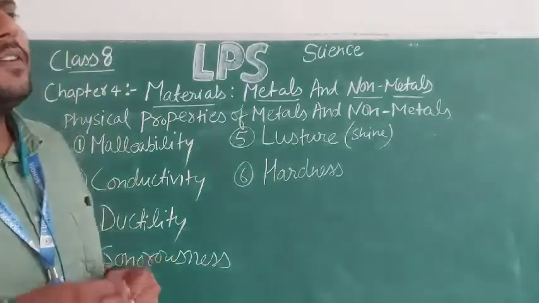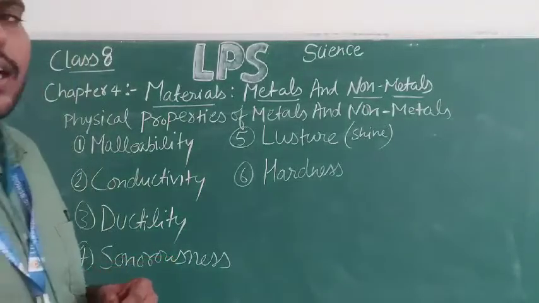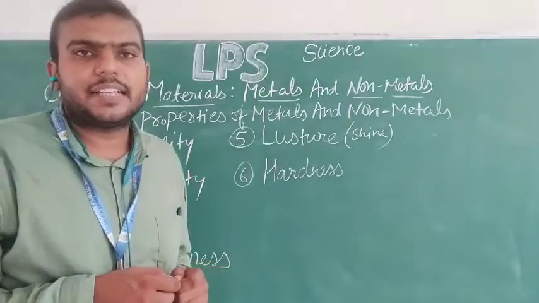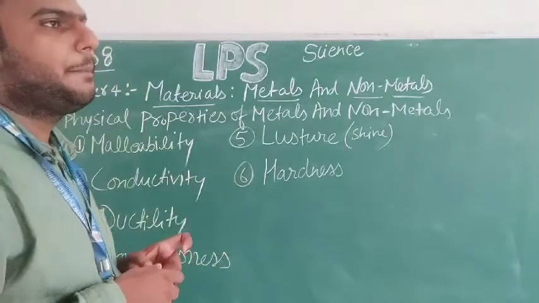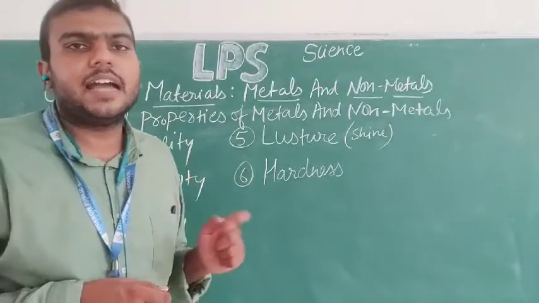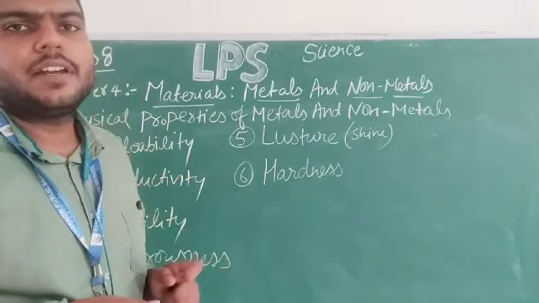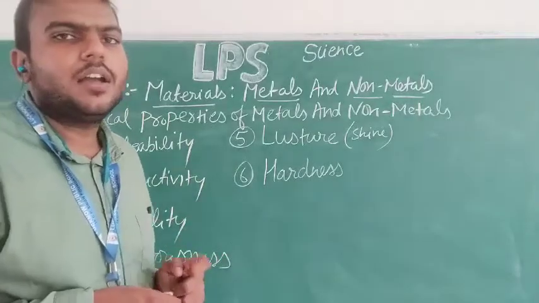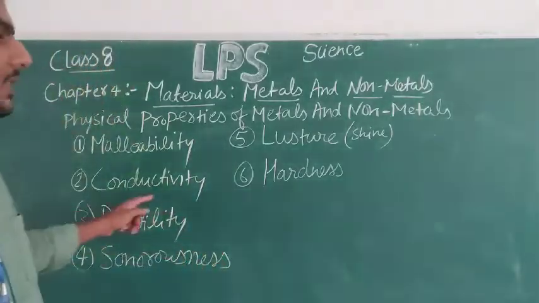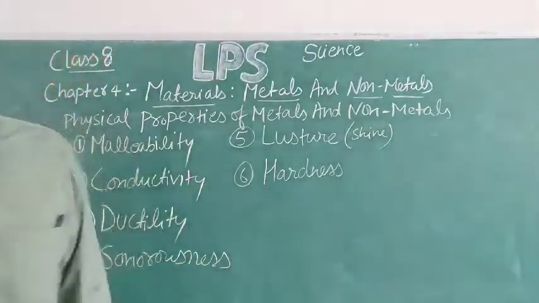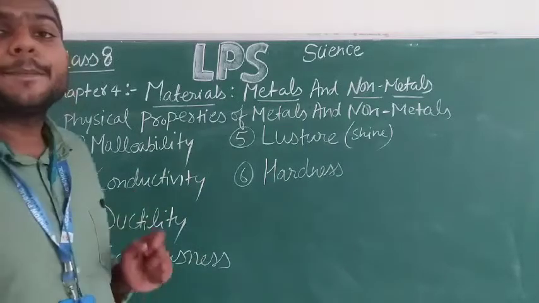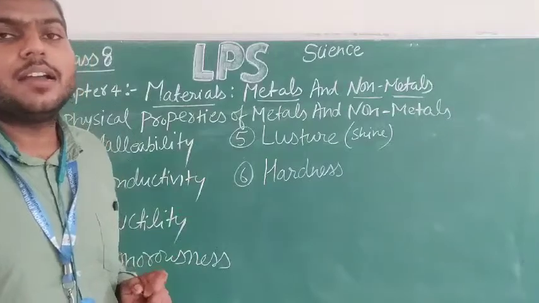For this, we will choose a small circuit as given in your book, that is known as an electric tester. When I place some object in that tester, if it is a conductor, the bulb will glow, and if it is a non-conductor or poor conductor, the bulb will not glow. So all metals are good conductors of electricity, but most non-metals are poor conductors.